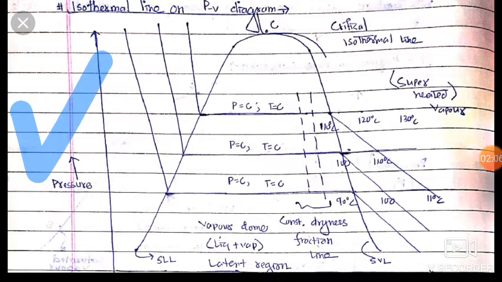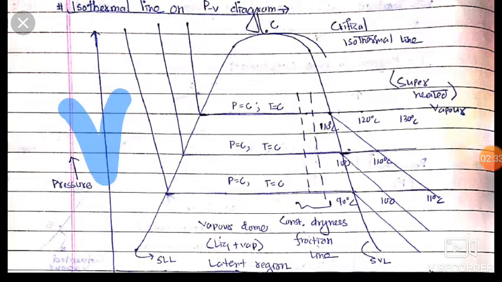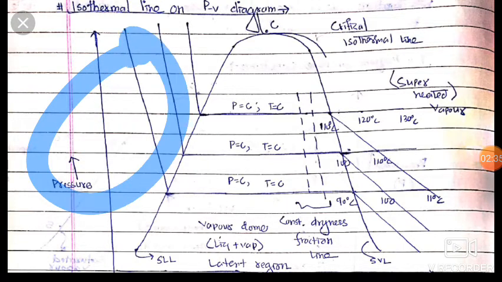Okay friends, so here is the isothermal line on the PV diagram. This is our pressure axis and this is our volume axis. What happens here? It is from solid to liquid state. We are supplying heat, so the volume increases, but for isothermal PV is equal to constant, so for an increase of volume there is a decrease in pressure.